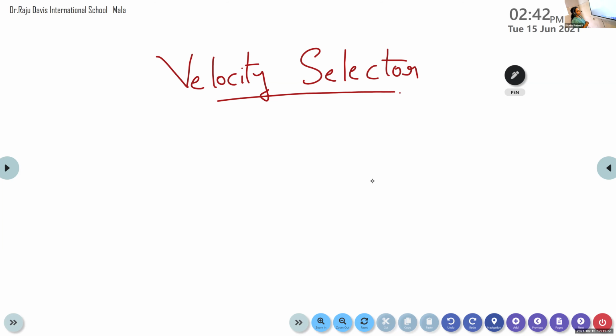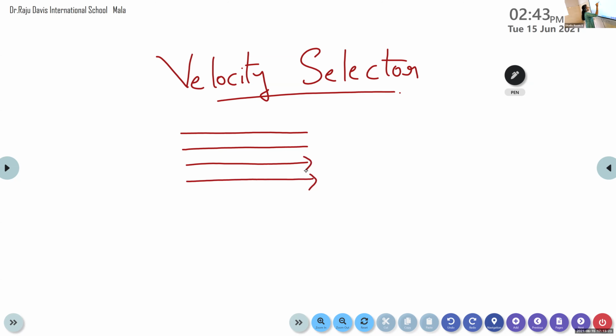Okay. Now we can explain the working of the velocity selector. What is the principle of working of this velocity selector? So first of all, consider a beam of charged particles moving with different velocities.